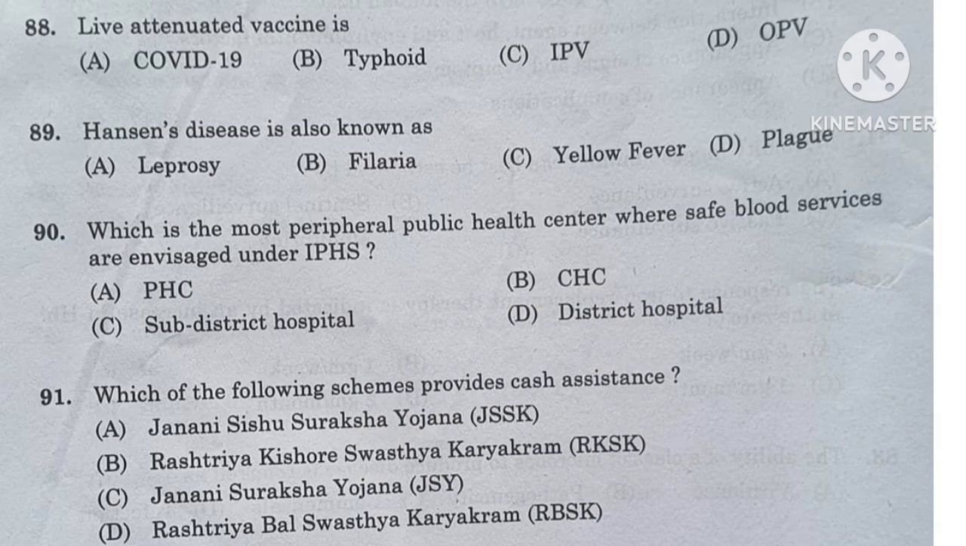The Hansen disease is also known as leprosy, filaria, yellow fever or plague. Hansen disease is also known as leprosy. It is a chronic infectious disease caused by Mycobacterium leprae.